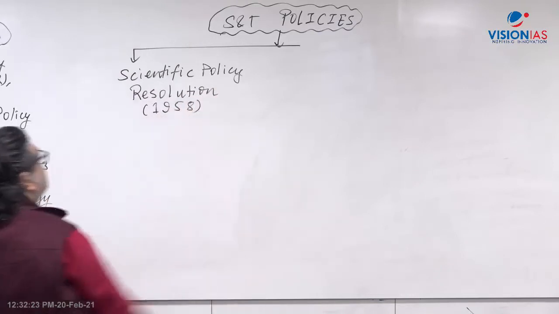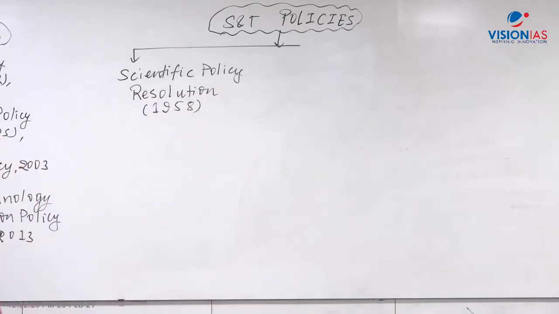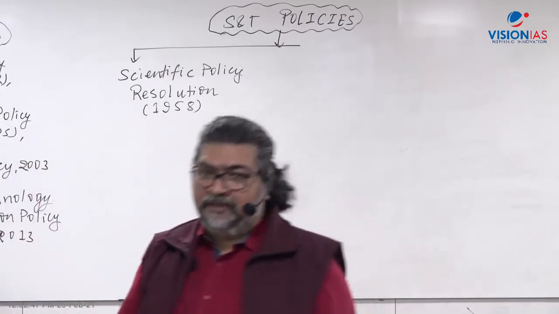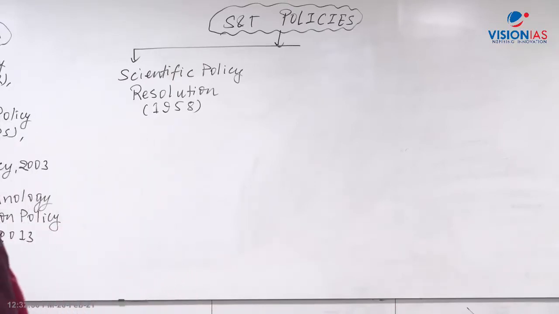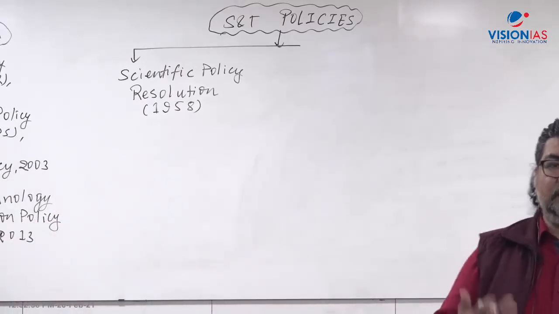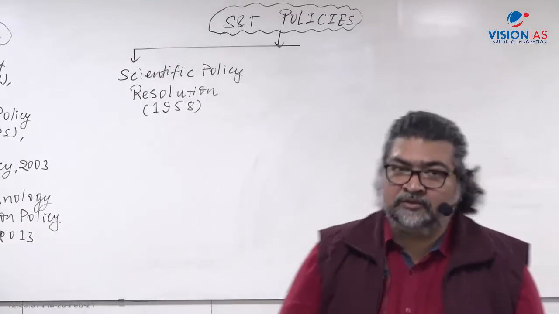1958. Now let's understand. India became independent in 1947, right? In 1947, we gained independence, and our science and technology base or infrastructure was very poor. The Britishers left the country in such a situation that we didn't have enough resources at that point of time to go for development. So our first Prime Minister, Pandit Jawaharlal Nehru, thought that we need to bring about some kind of policy guideline which can help in future development of science and technology in the country, right?